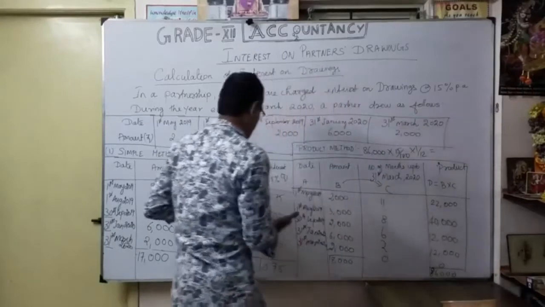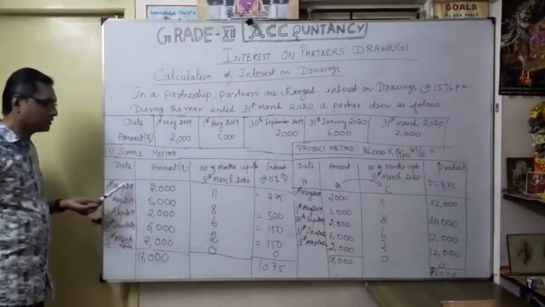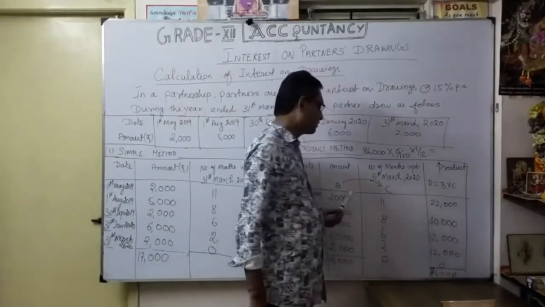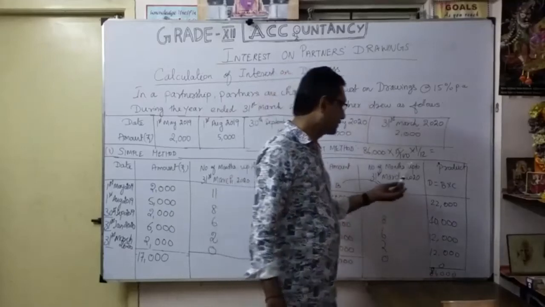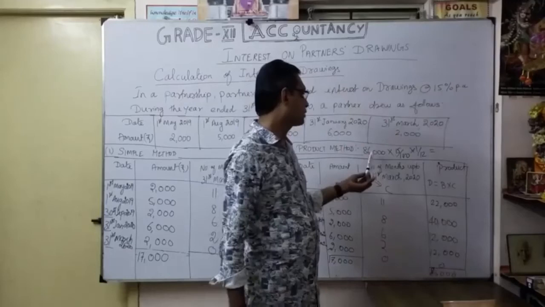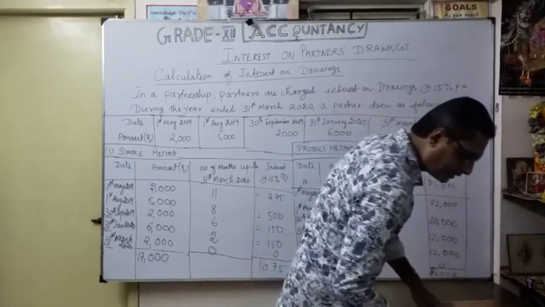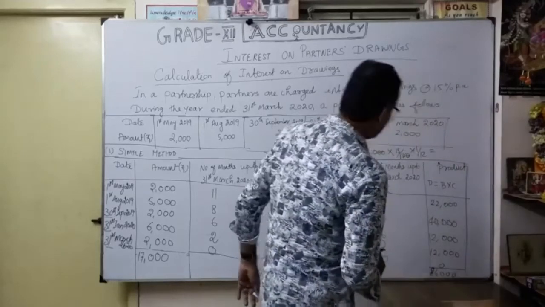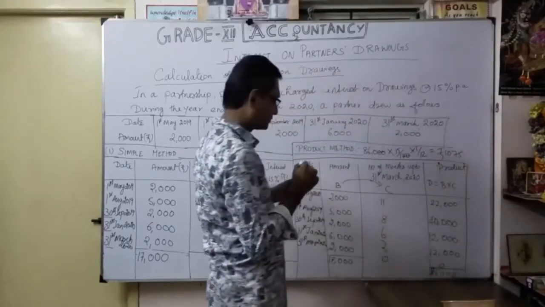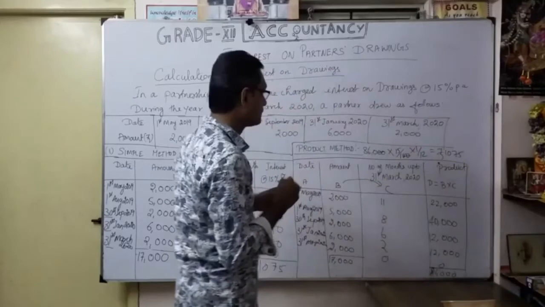So here, in the simple method, whatever drawings we have, we are calculating individually. But in the product method, whatever the amount of drawings multiplied by the balance available months, we get the total product. That's the total product into rate of interest into 1 by 12. When you simplify this, you will get the interest, again in the same manner, 1075. So either method we can follow. You understood now? Either way we can calculate.